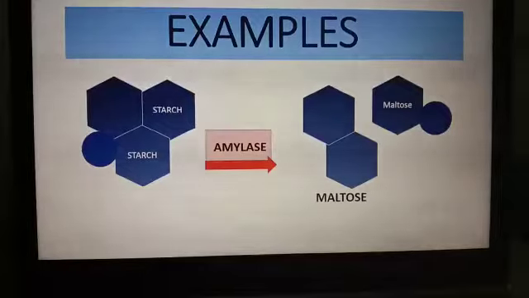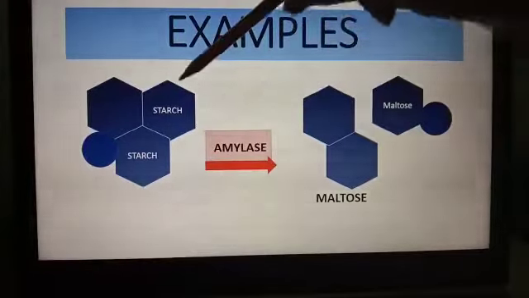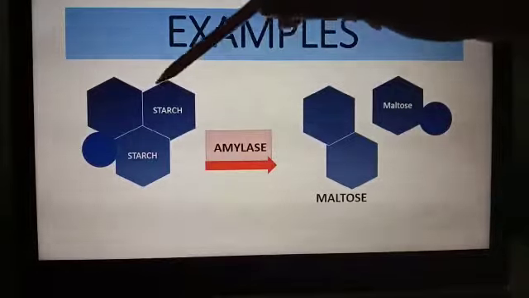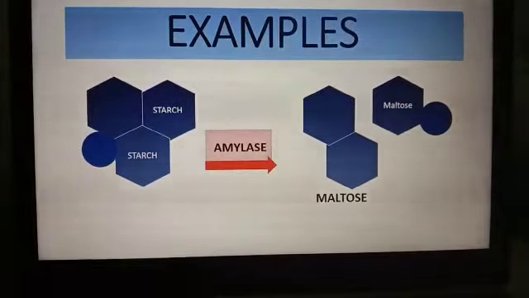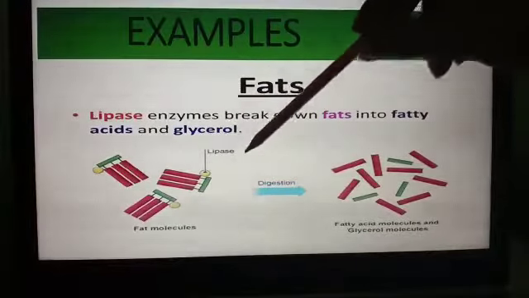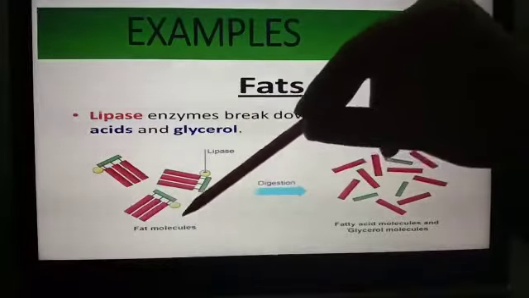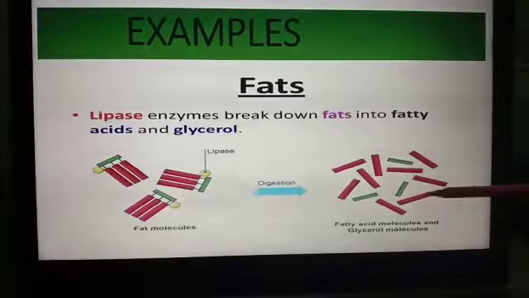Here are some examples of the specificity of enzymes. The amylase enzyme can only act on starch, and when amylase digests starch, it converts starch into maltose. Then lipase. Lipase is an enzyme which can only act on fat molecules and digest the fat molecules into fatty acids and glycerol.